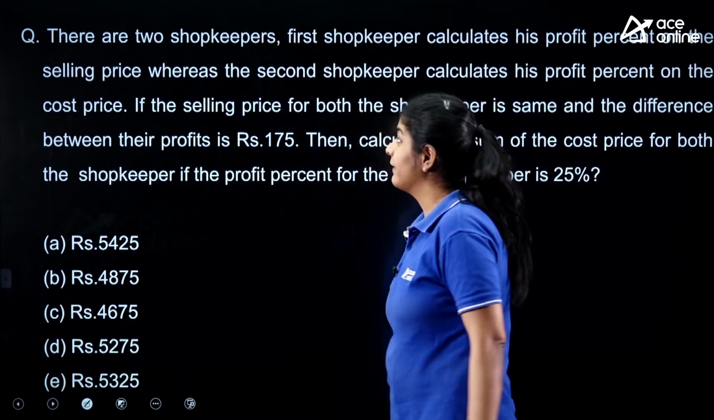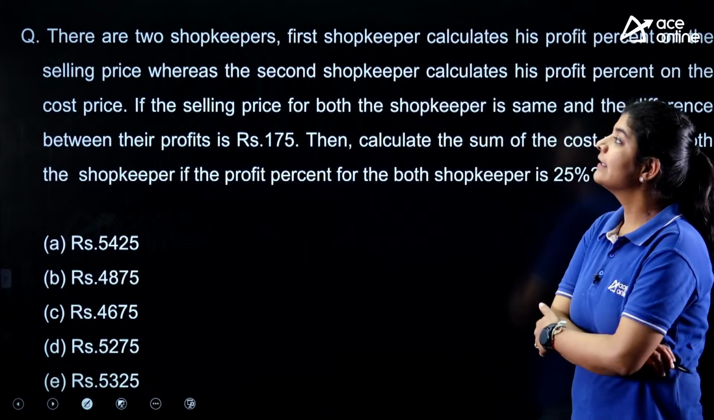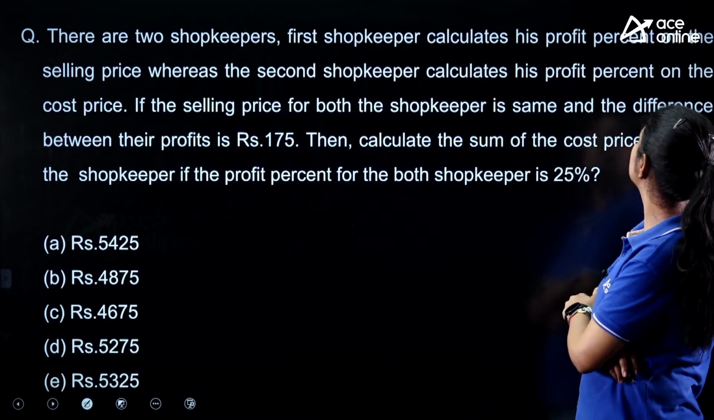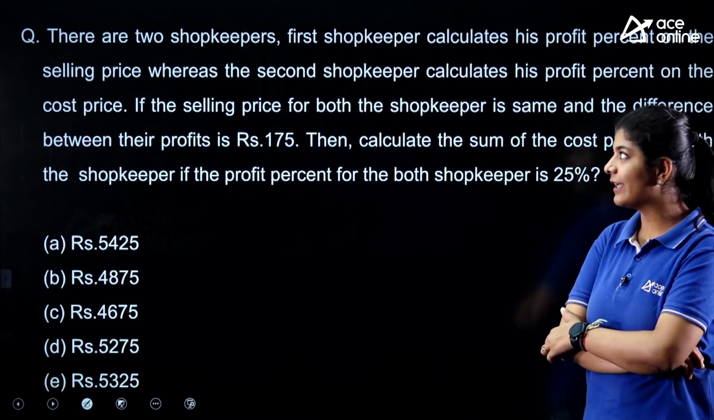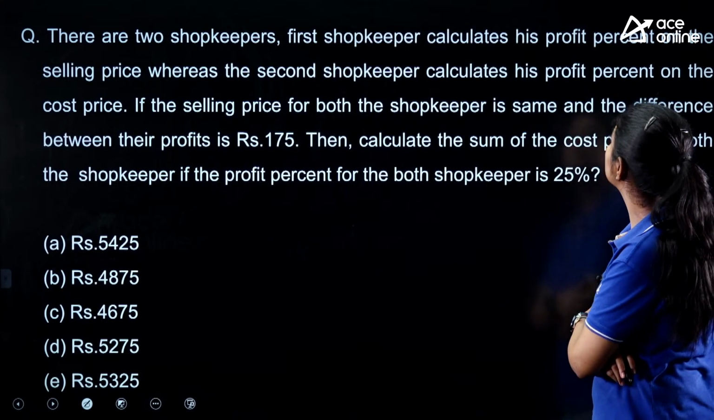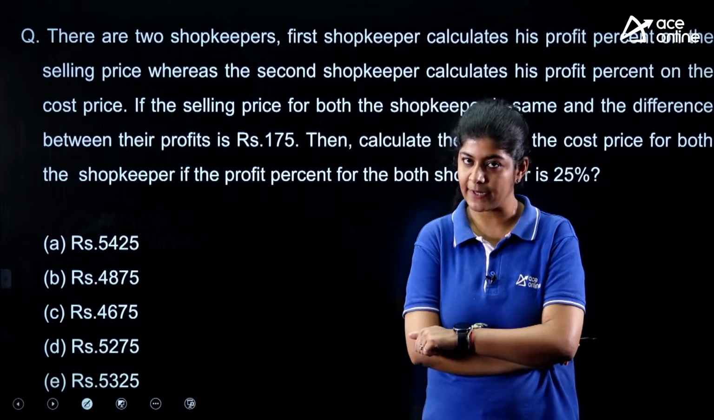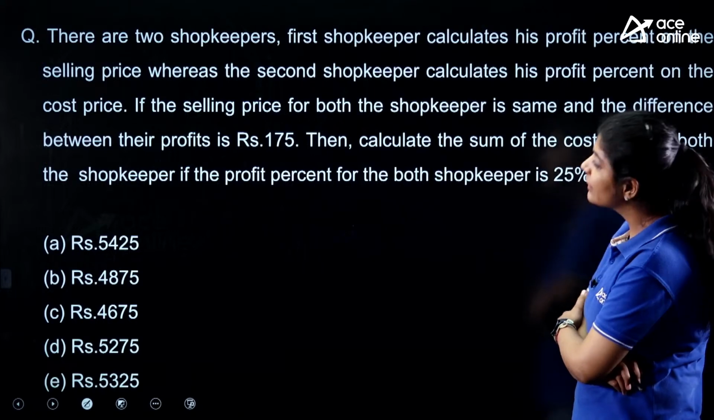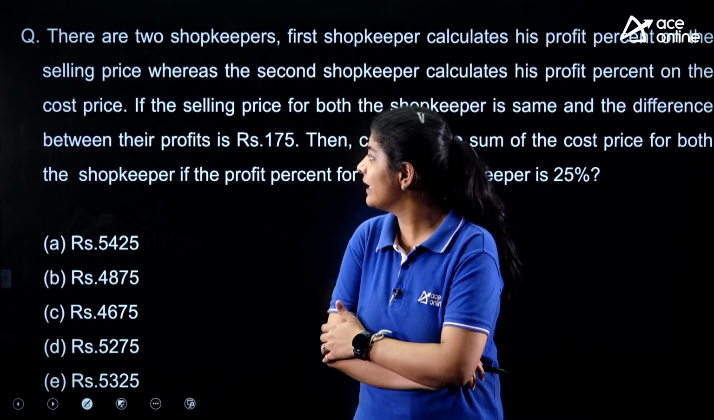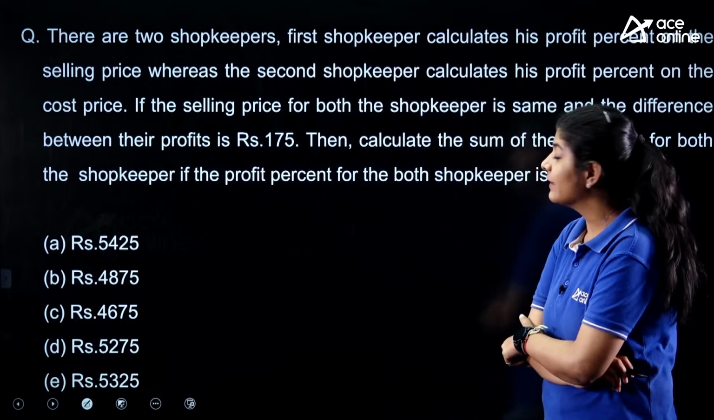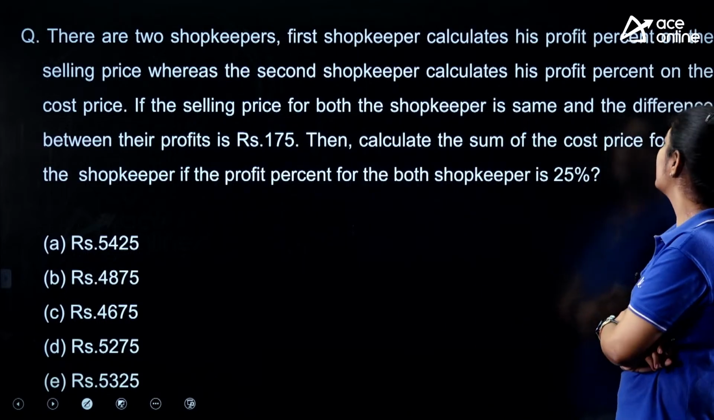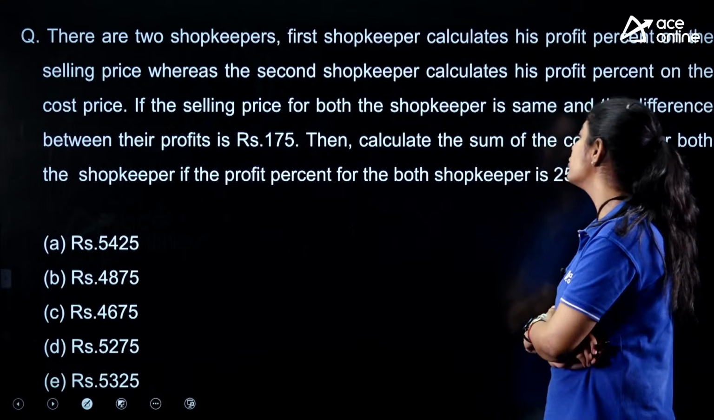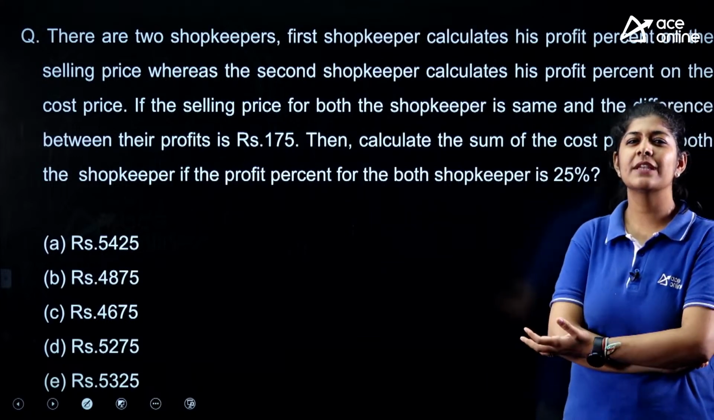Okay, this one is also a very easy one. The next question says that there are two shopkeepers. The first shopkeeper calculates his profit percent on the selling price, whereas the second shopkeeper calculates his profit percent on the cost price. If the selling price of both the shopkeepers is the same and the difference between their profits is rupees 175, then calculate the sum of the cost price of both the shopkeepers if the profit percent for both shopkeepers is 25%. This one is again a very easy one.